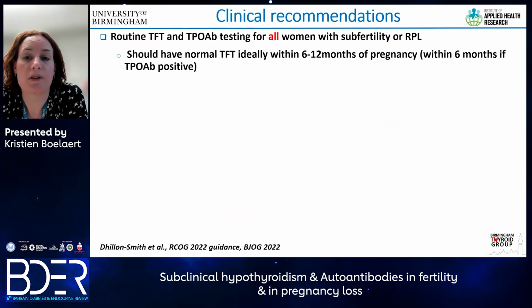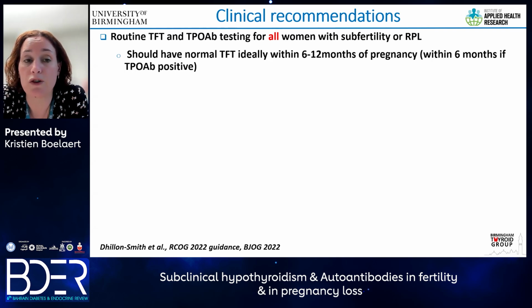So what are the clinical recommendations? The RCOG have brought out a specific scientific statement or guideline on what to do in women who have mild thyroid hypofunction and positive thyroid antibodies. For all women who have subfertility or recurrent pregnancy loss, we feel it would be appropriate to check their thyroid function and their antibodies. Ideally, they should have a normal thyroid function test within 6 to 12 months of pregnancy. And if those women are TPO antibody positive, I would say that their thyroid function needs to be checked within 6 months to make sure that it is normal.